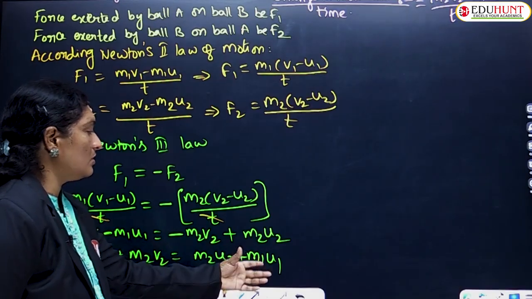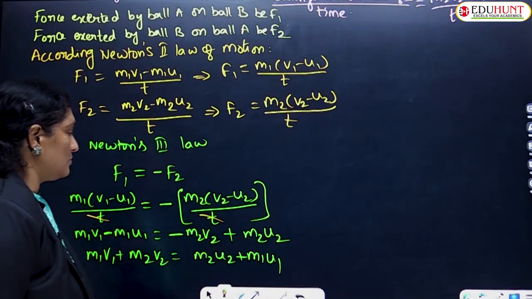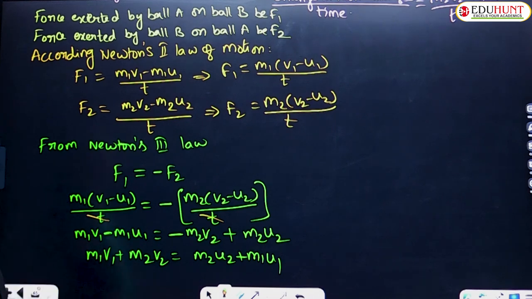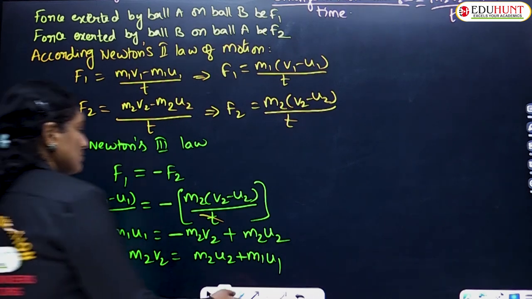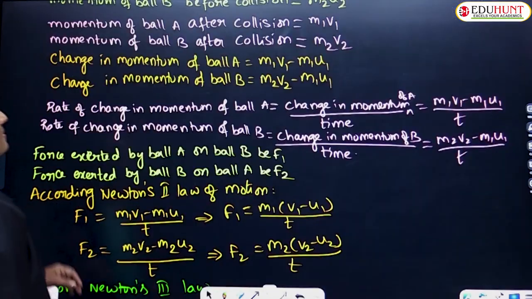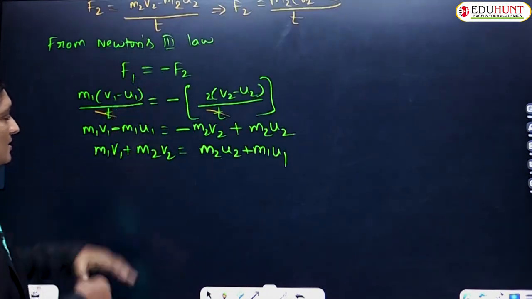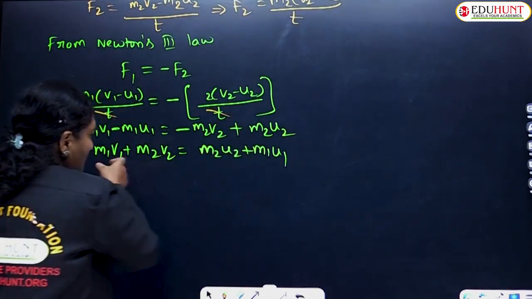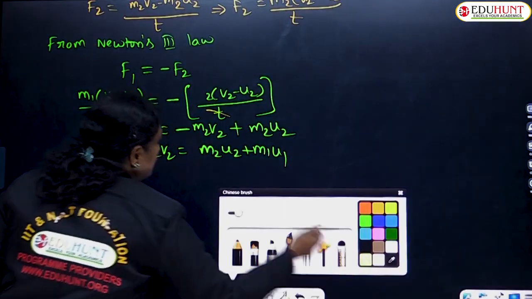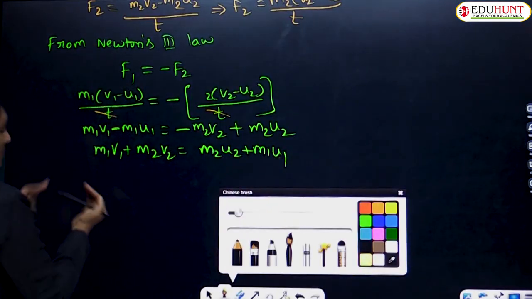Well, so this is the total momentum before collision. Before collision, what is the total momentum? m1 u1 plus m2 u2. This is after collision. After collision, what is the total momentum? m1 v1 plus m2 v2. So that's it. Okay, rearranging the term. So let me write the whole term initially. Okay, so I'll be writing this properly here.